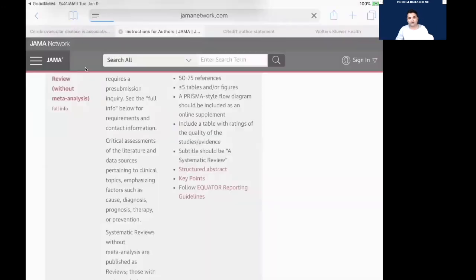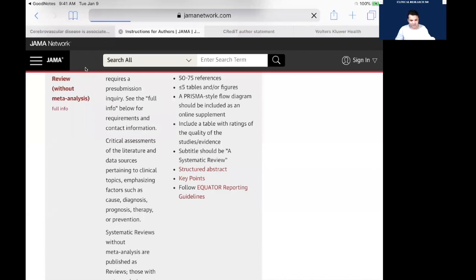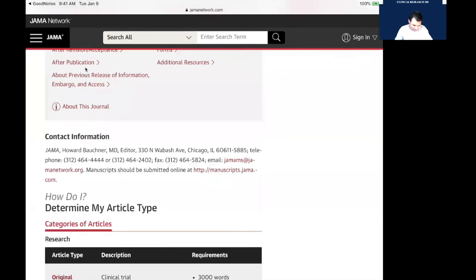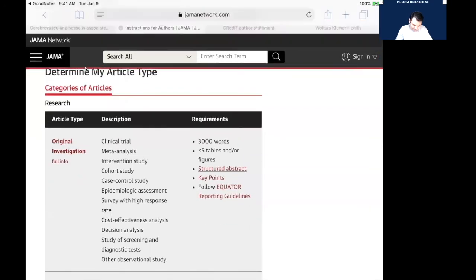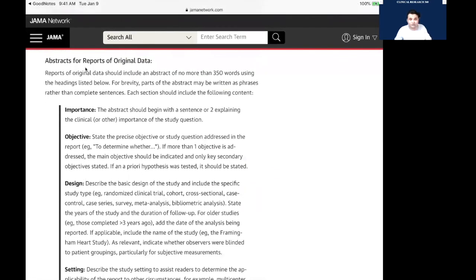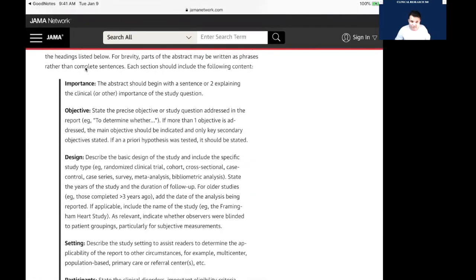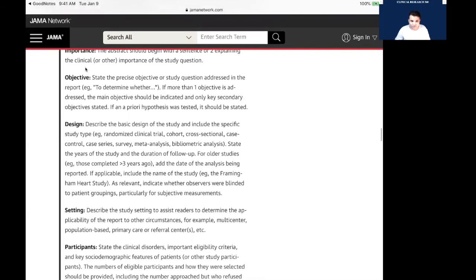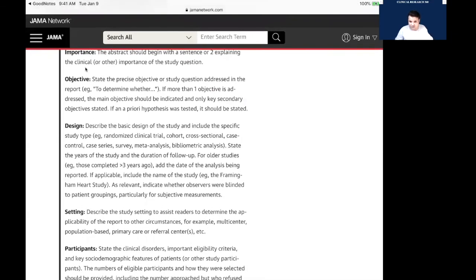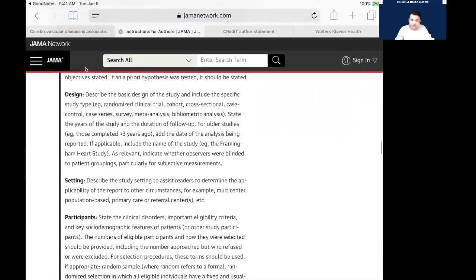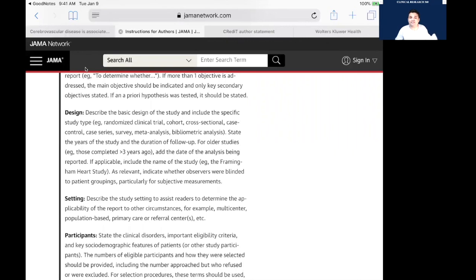Okay, so let me show you an example of that, so you will have an idea of how a structured abstract looks. Here we have the instructions, as I mentioned, structured abstract. This is JAMA, and this is what they want. They want you to explain the importance of the research in 2 lines. They want the objective in 1 or 2 lines, maximum. They want you to write the design, whether it's randomized, cohort, case control or whatever. They don't allow more than 200 words, so everything will be very brief.